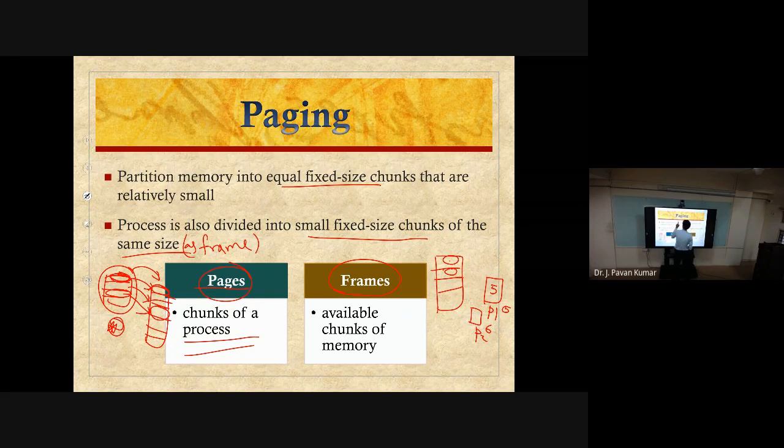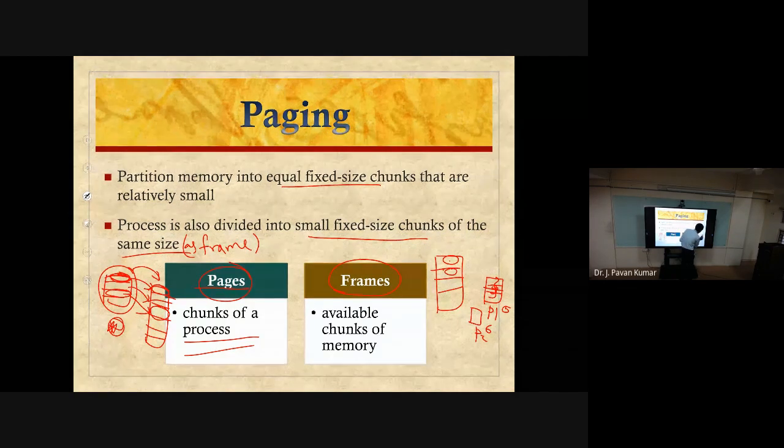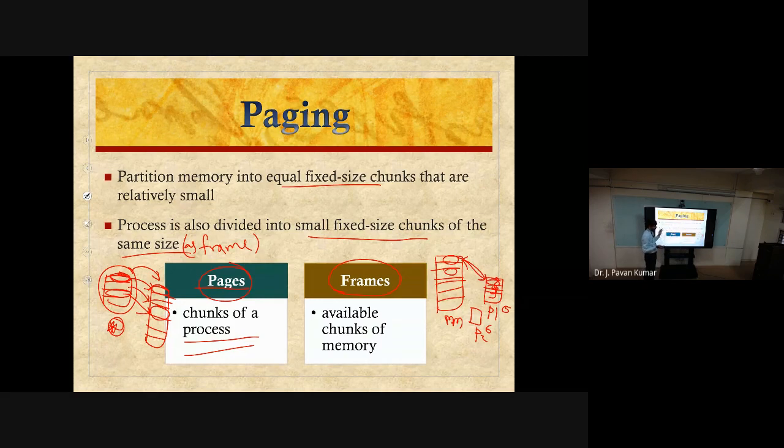But in paging, what we are doing is dividing this 5 KB into small parts, which we call pages. The entire main memory is also divided into frames, and we keep these two sizes the same so that any page can be loaded into any frame. That is the difference between normal fixed size partitioning, variable size partitioning, which we saw earlier, and paging.